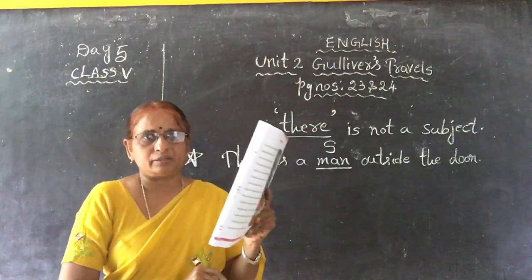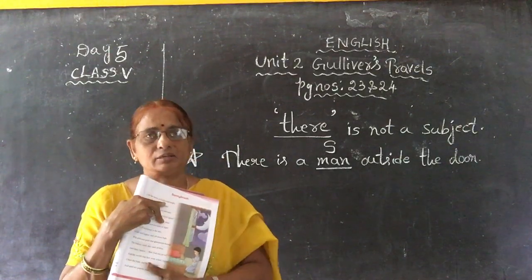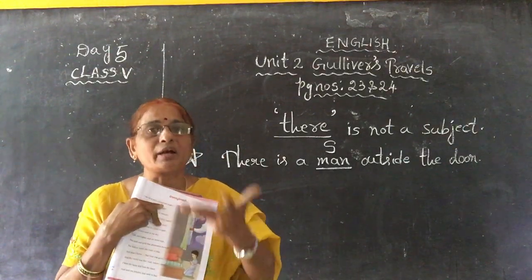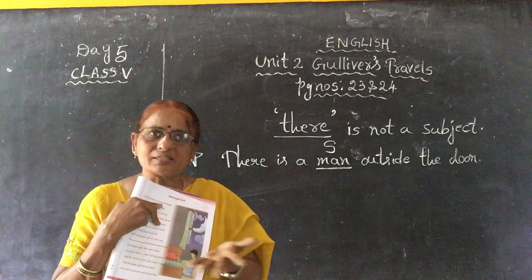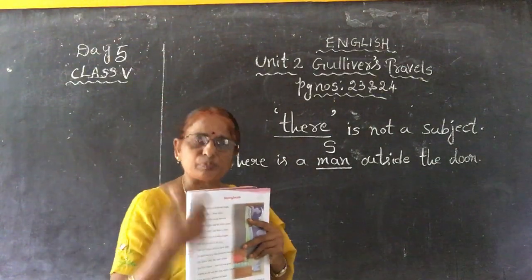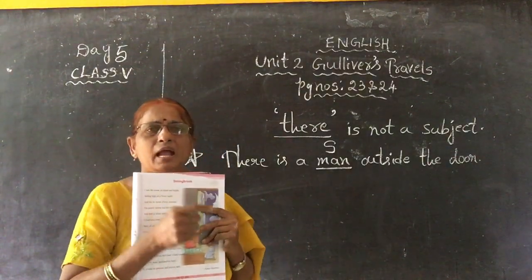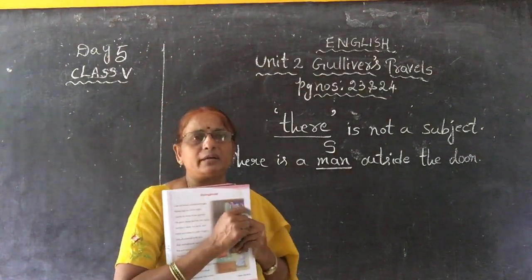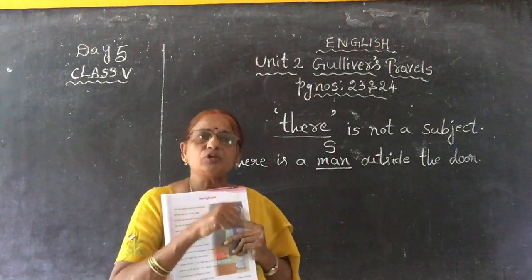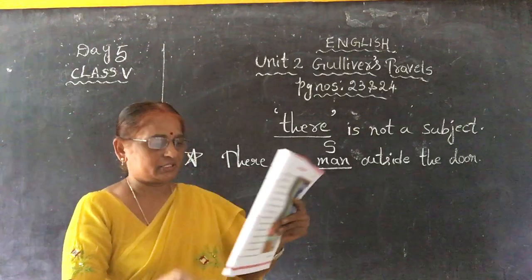Now coming to the next exercise, G. Learn to communicate. What is called communicate? Communication, conversation. How to improve our spoken English? See, what is the name? Spoken English. Spoken English means what? We have to speak, children. Only reading and only practicing writing, we don't get English. We have to speak. That is called spoken English, communication.